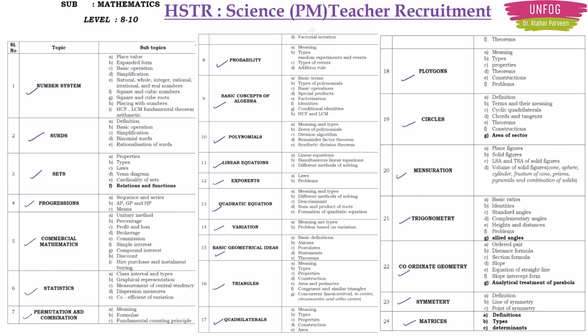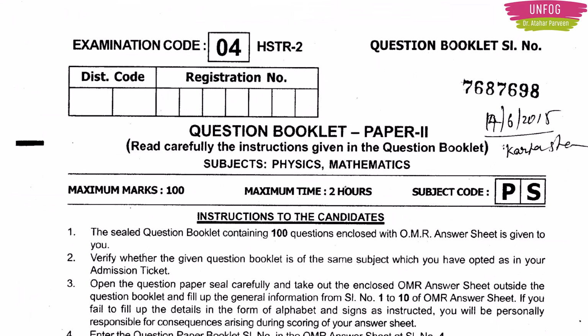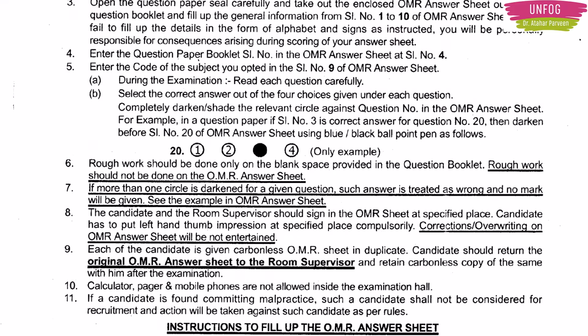So how will we be preparing for mathematics? See, if we look at the paper pattern, there are 40 multiple choice questions in mathematics, plus 10 multiple choice questions for mathematics methodology. So what about the remaining 50? From that remaining 50, 40 questions are for physics and 10 questions are for physics methodology. So basically 50 questions from physics and 50 questions from mathematics.